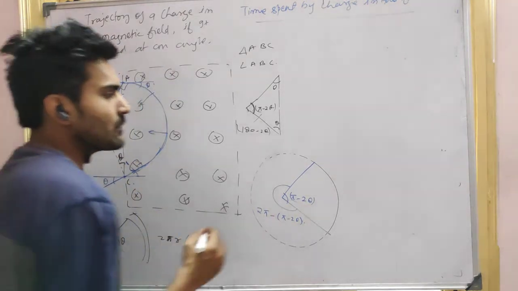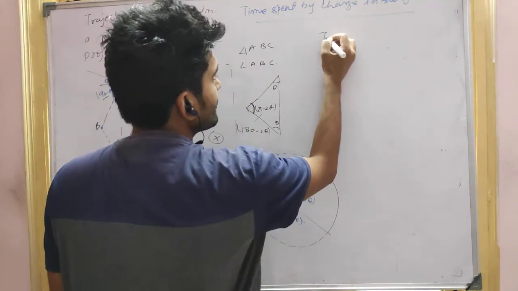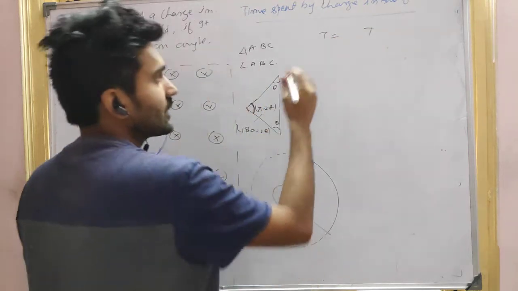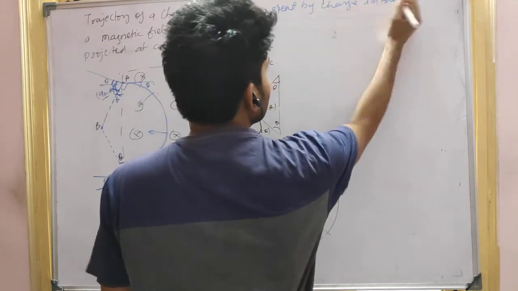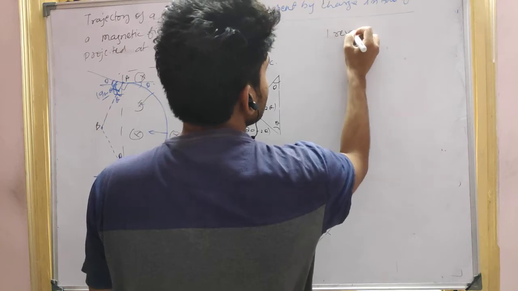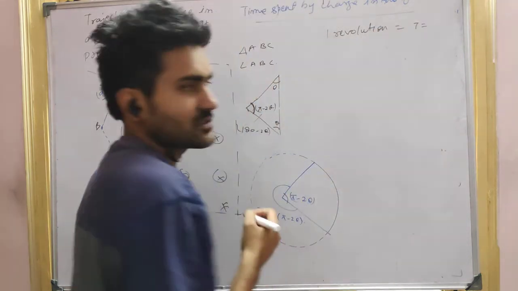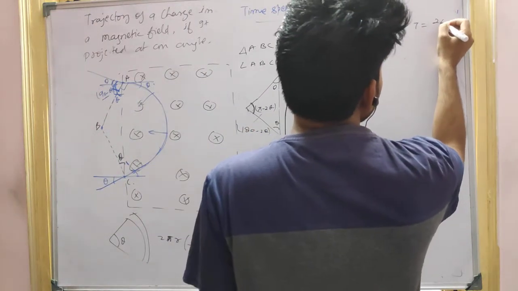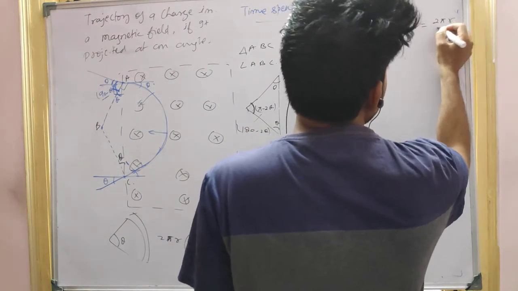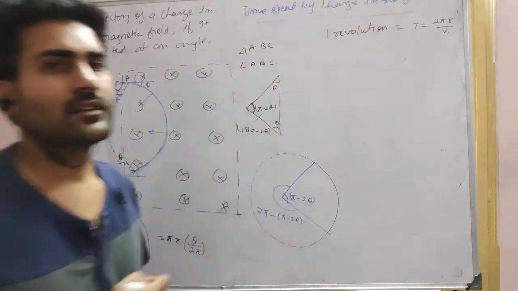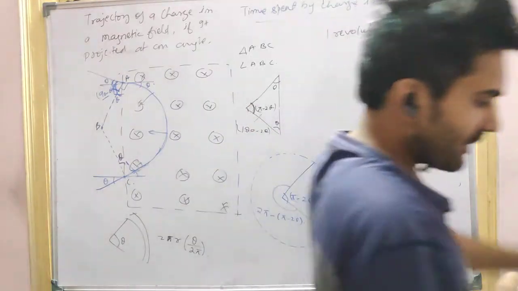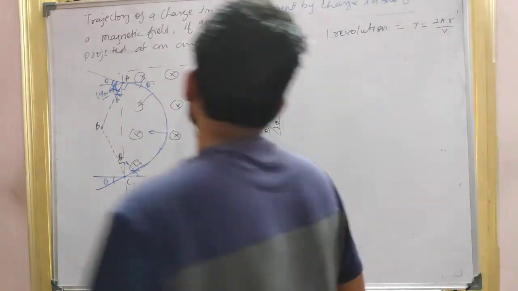So if the total time is t, for one revolution how much time? One revolution, how much time, guys? T, that is equal to 2 pi r by v. Yes or no, guys? 2 pi r by v.